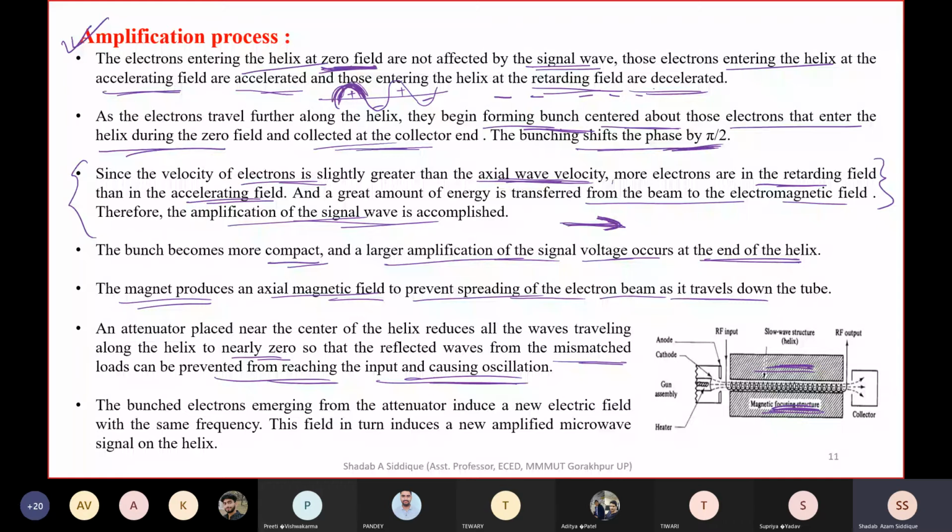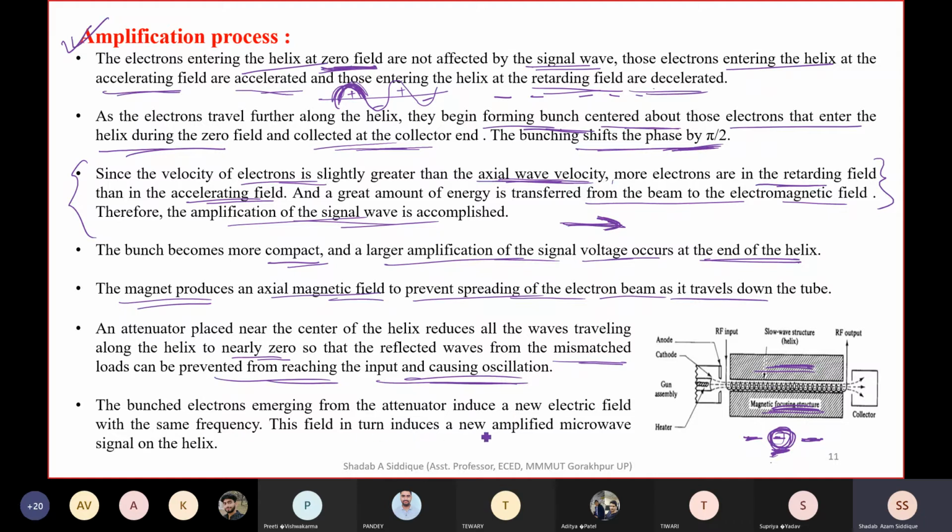That means we should have more bunching of the electrons, centered around the zero field. Okay, so we are taking care that amplification can take place, so that we get an accelerated field and a decelerated field. Now the bunched electrons emerging from the attenuator induce a new electric field with the same